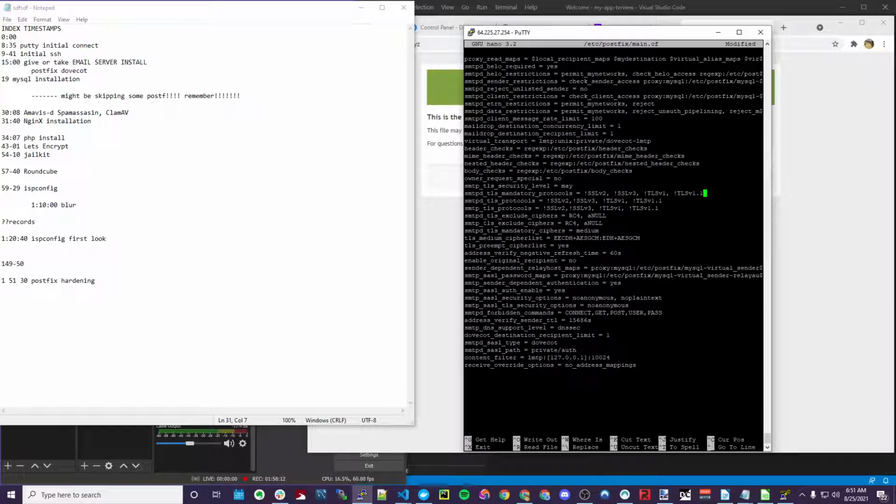Okay, what else do we got? Cipher list. It'll work. I'm not going to sit here and perfect it. My copy paste is all messed up, and these are very important.